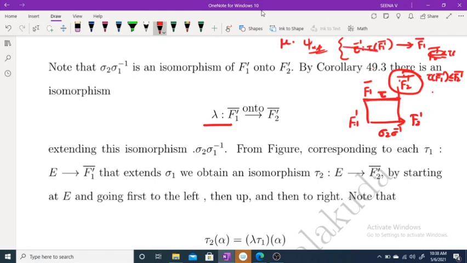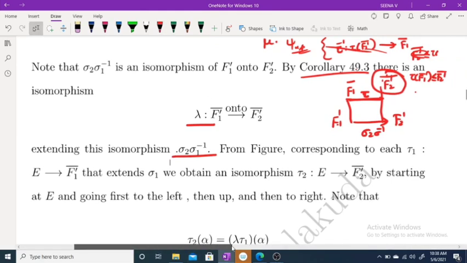There is no need to write all these things. You can directly write by corollary 49.3: there is an isomorphism lambda from F1 dash closure onto F2 dash closure, extending this isomorphism sigma 2 sigma 1 inverse.